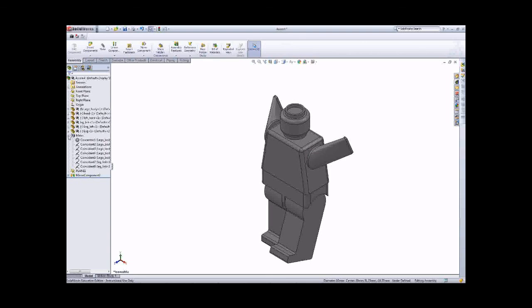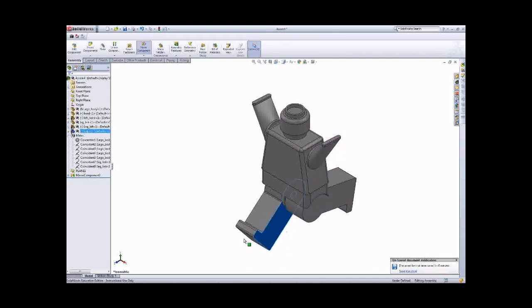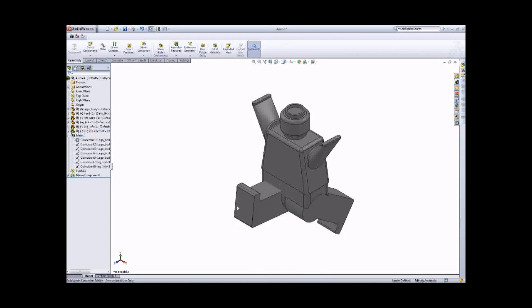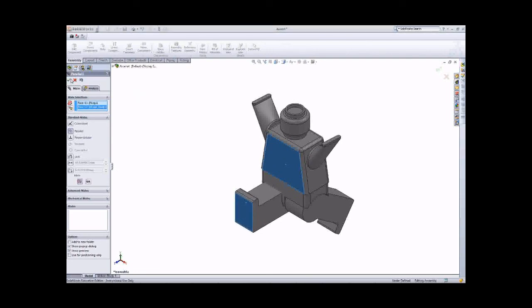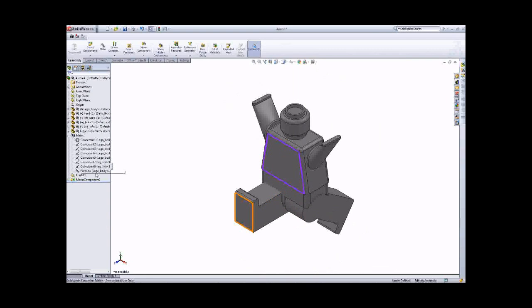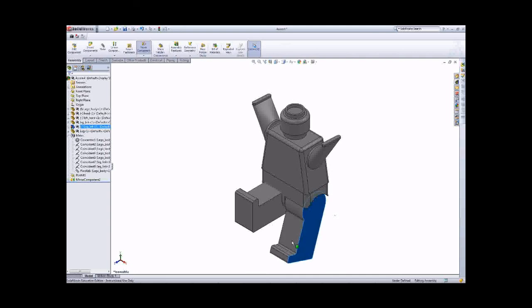So you can see in your mate, we have got some of the mates here to fix the two components together. So you can see the arm, the leg here, and then when I want to set the direction for the leg, I can use face to face, face to that face, and then make it parallel. And then it cannot rotate right now because I made it parallel to the body, but that one you can rotate. That's all of my demonstration.